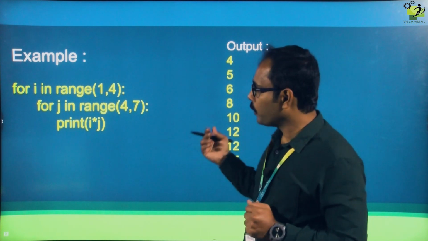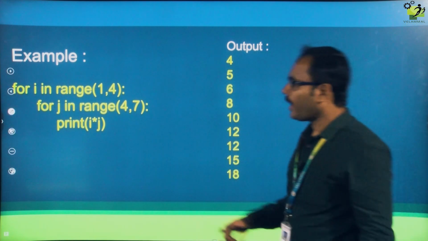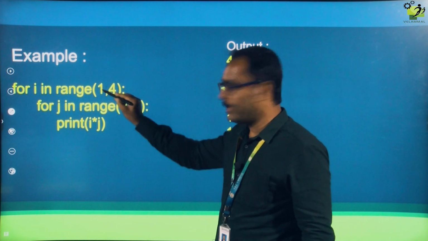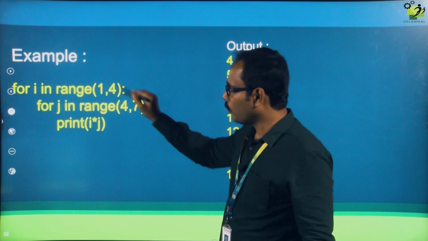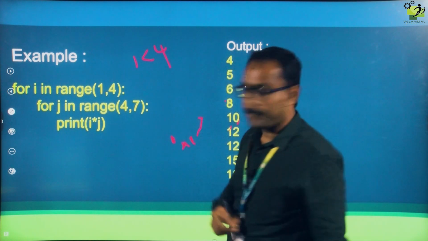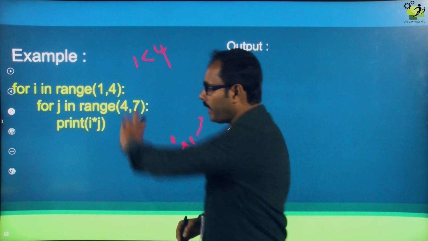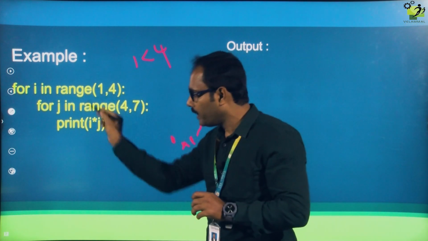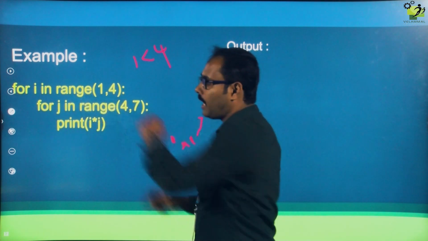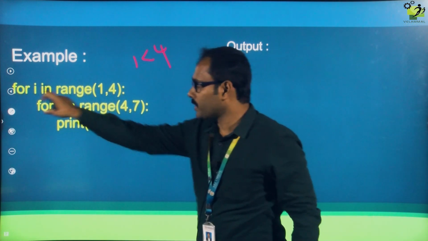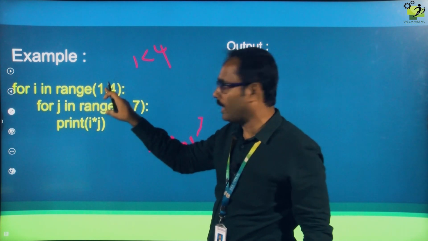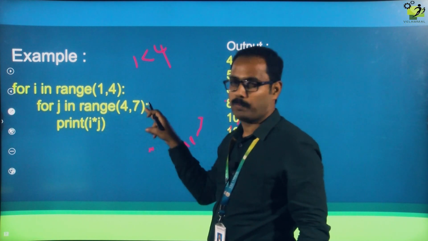First, what I am going to do now is for i in range(1, 4). So the i value is initially 1, up to 4, one less than 4. How will this outer for loop and the inner for loop get executed? First it will check the condition of the outer for loop. If the condition of the first for loop is true only, it will go to the inner for loop.